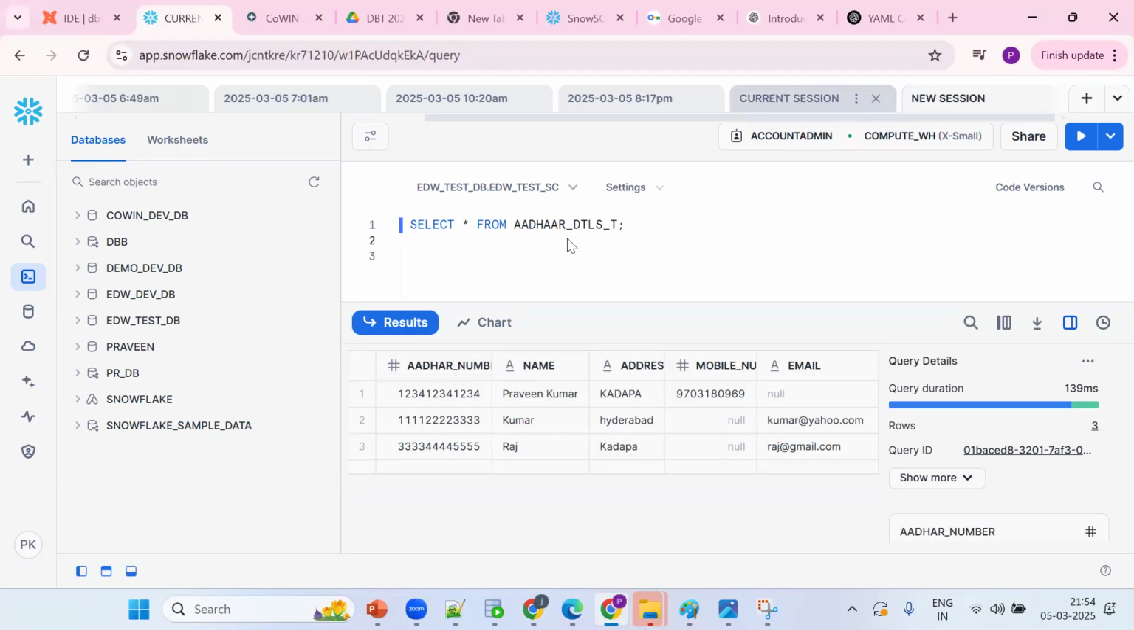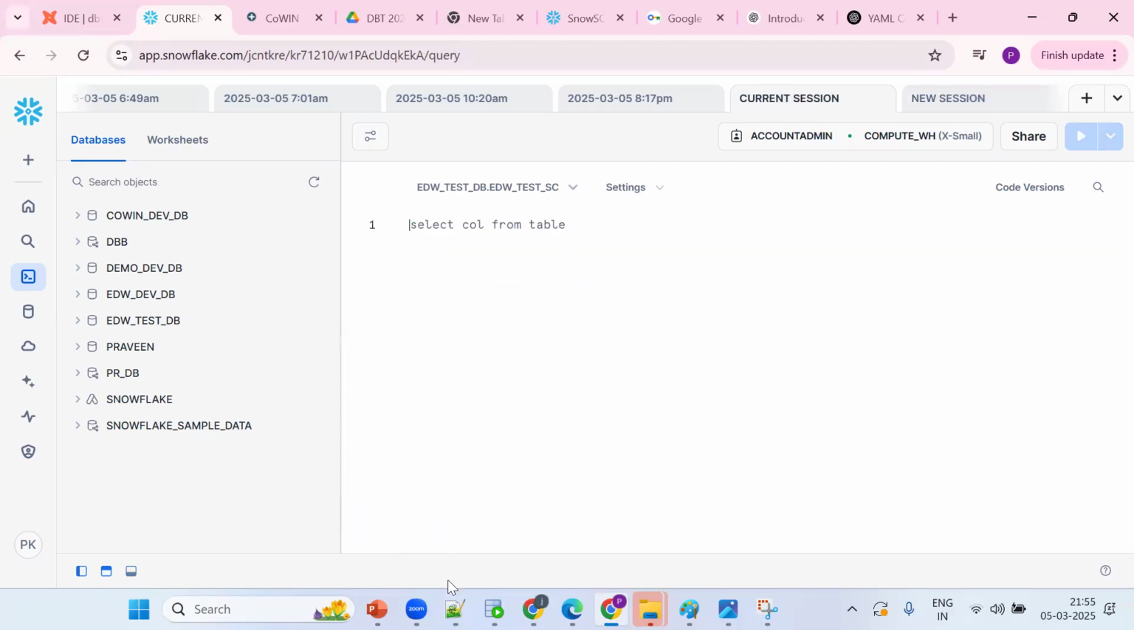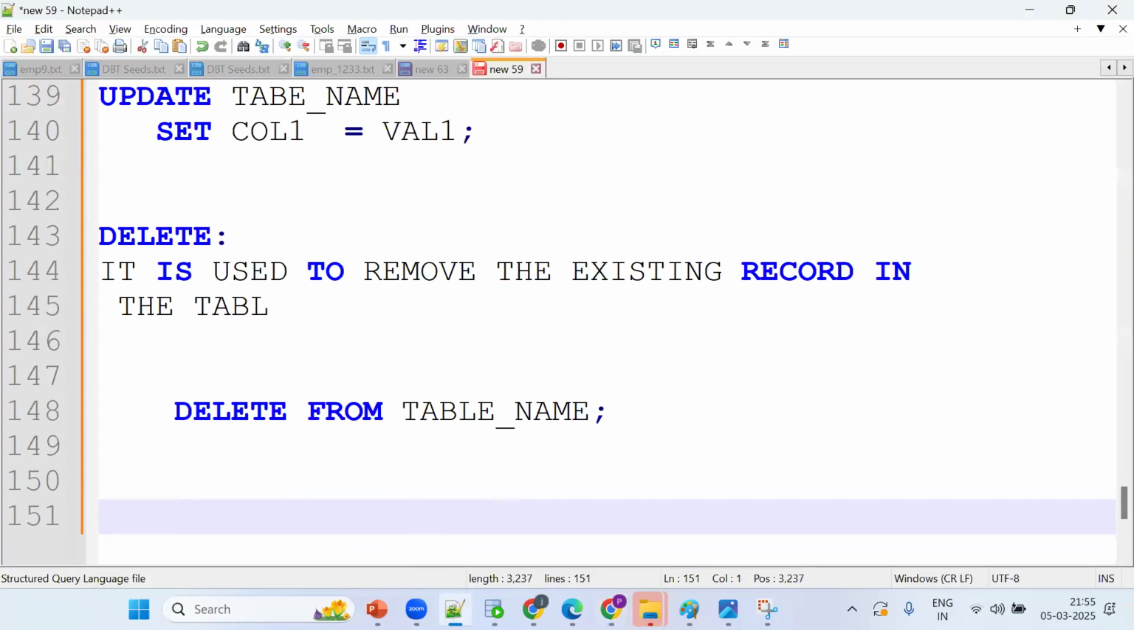So here you need to understand that DDLs are auto committable, DMLs are not auto committable.